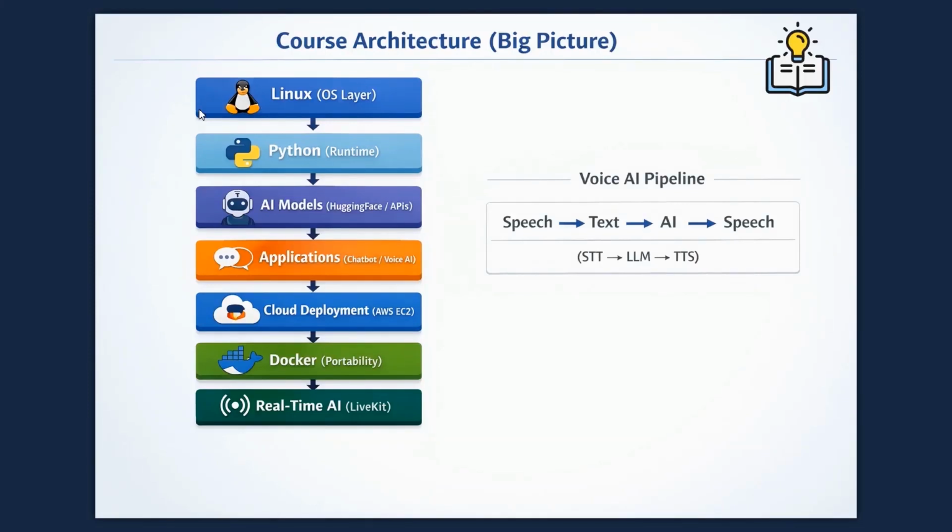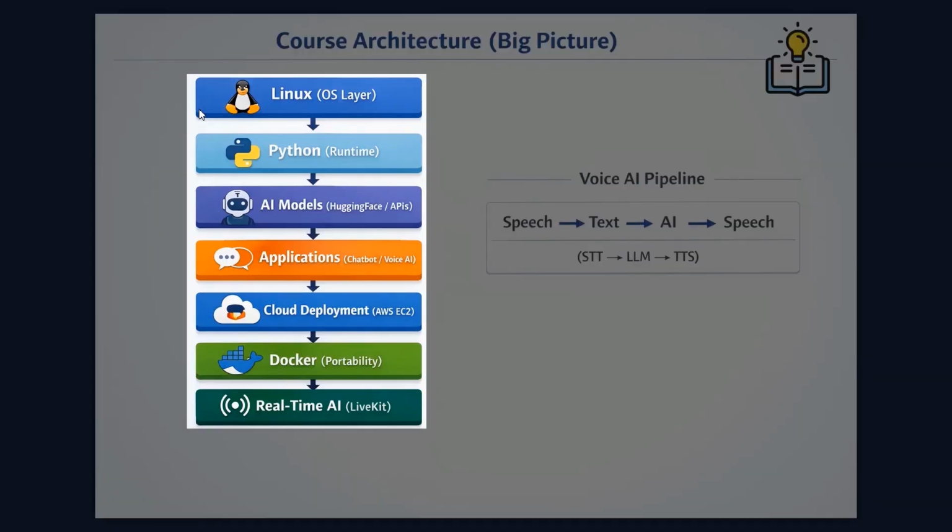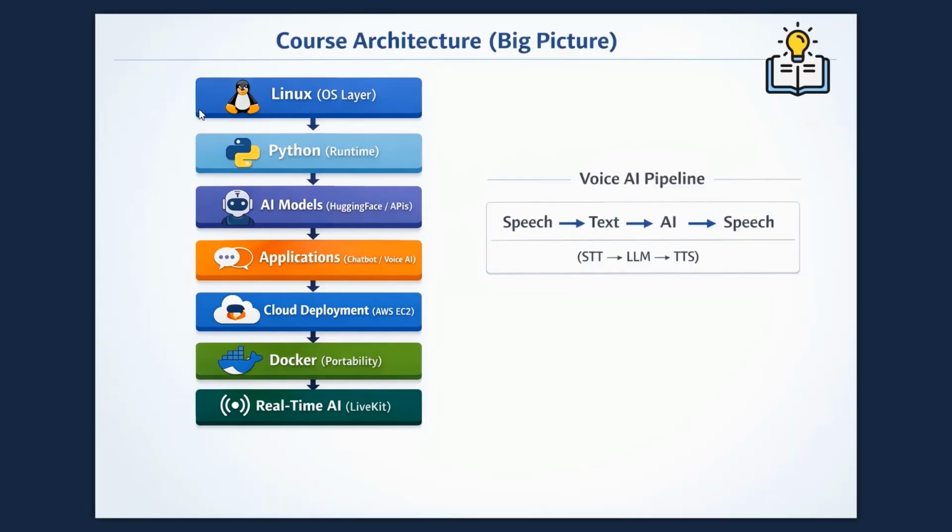Now let's understand the complete architecture of this course. This diagram shows how everything connects step by step. Let's start from the top. Everything starts with Linux. Linux is our base operating system where all our AI applications will run. On top of Linux, we will install Python. Python is the language we will use to write our AI code and manage dependencies.